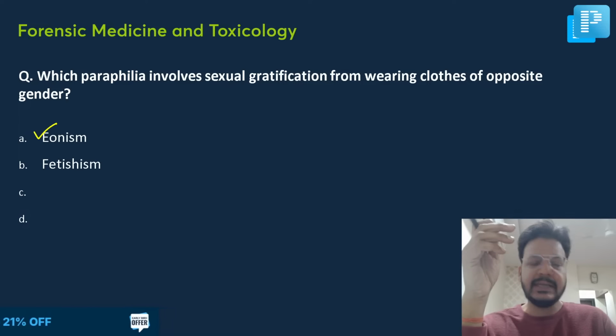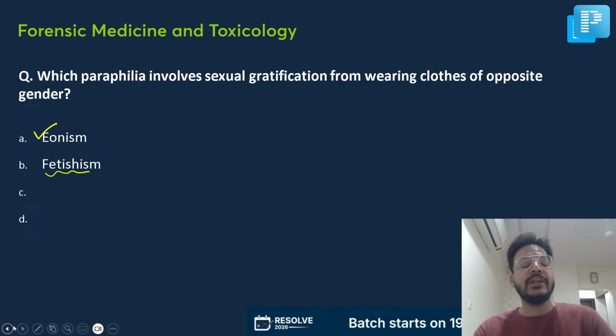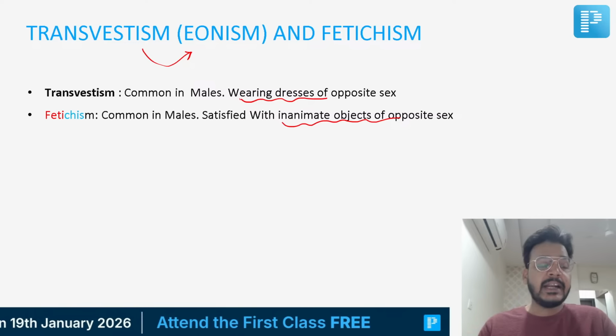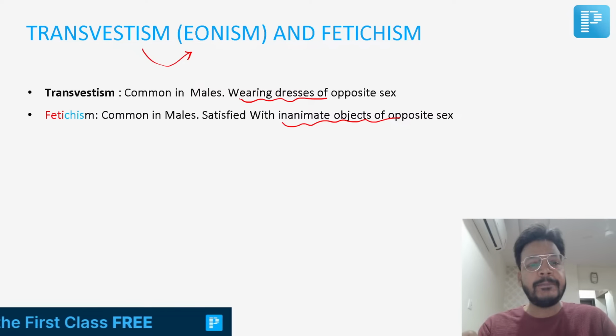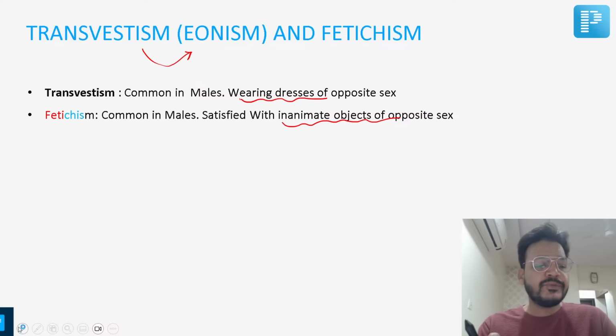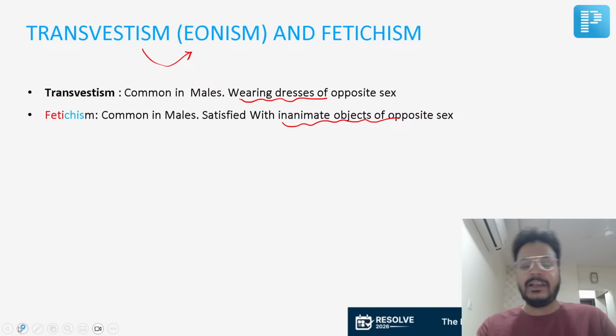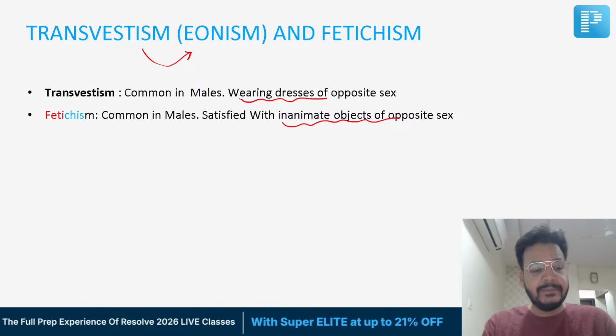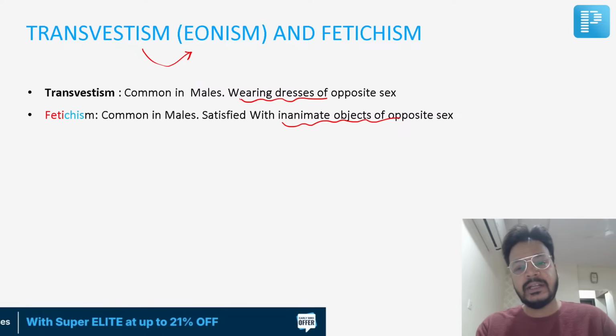So here the answer is eonism. Eonism is another name of transvestism. You can see it indirectly in the notes. These are the notes taken from PrepLadder only, so everything comes from the notes. Transvestism or eonism, both are the same. Fetishism is deriving pleasure from an inanimate object. If I'm satisfied by an inanimate object, that is known as fetishism.